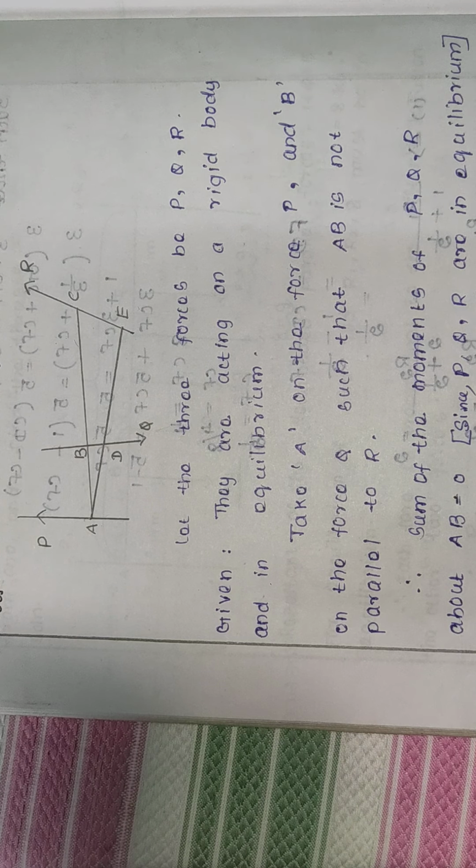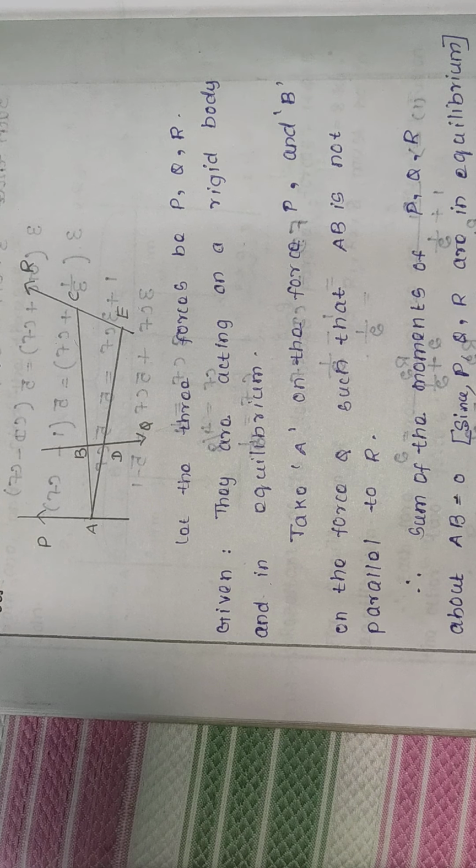Since BC and DE intersect at A, BD, CE and A lie on the same plane. This BC line and DE line intersect at A. So because when we extend, it intersects at a point E. Therefore we can say BD, CE and D must lie on the same plane.